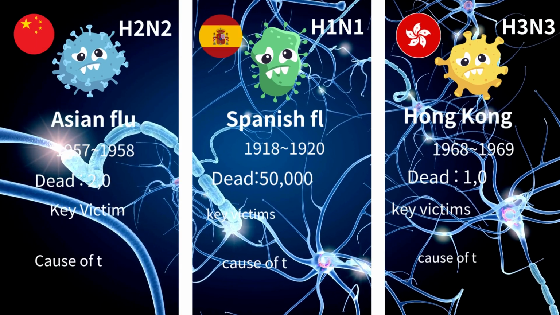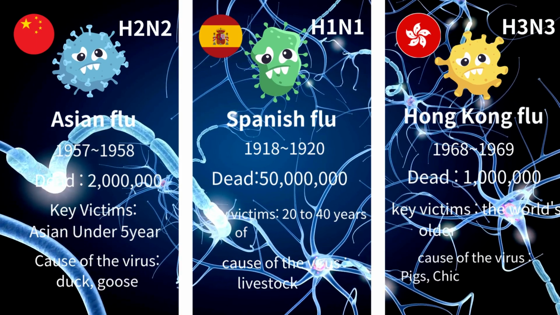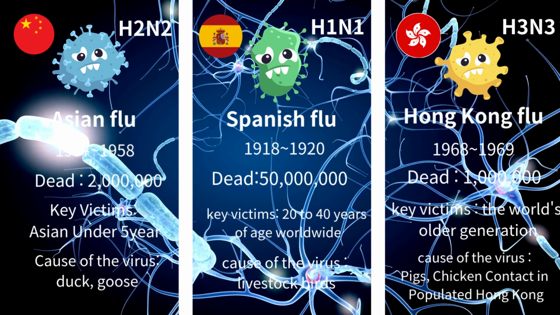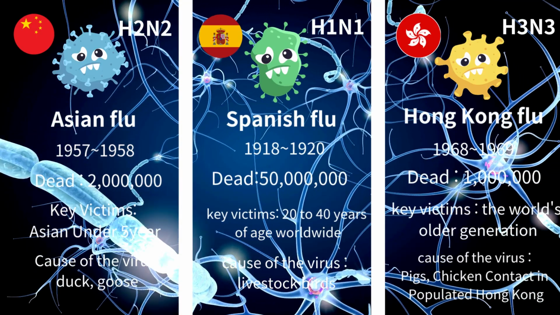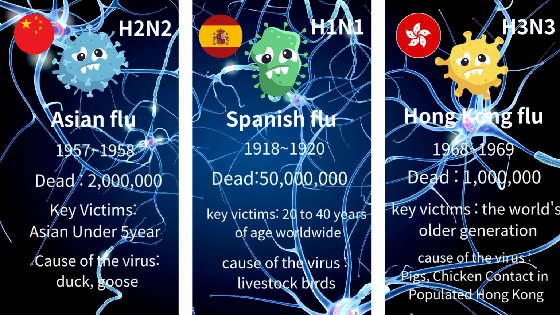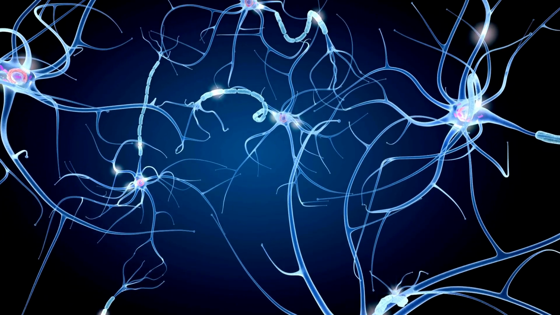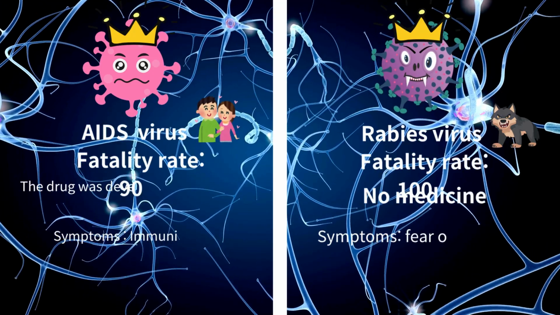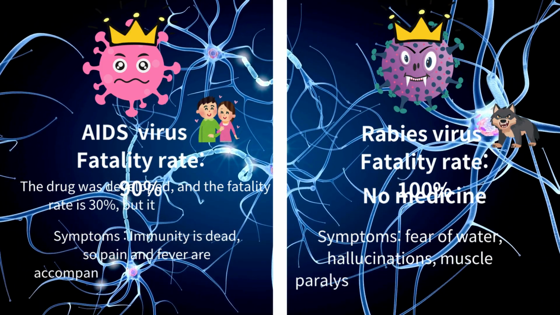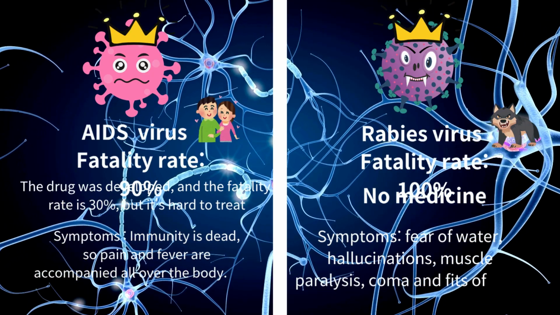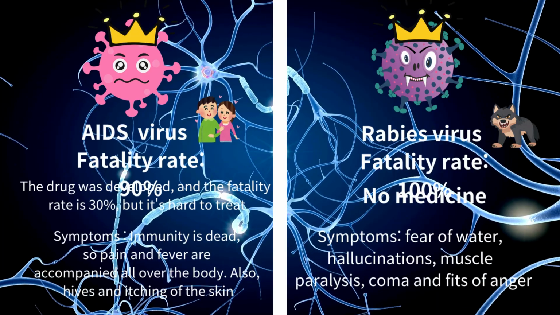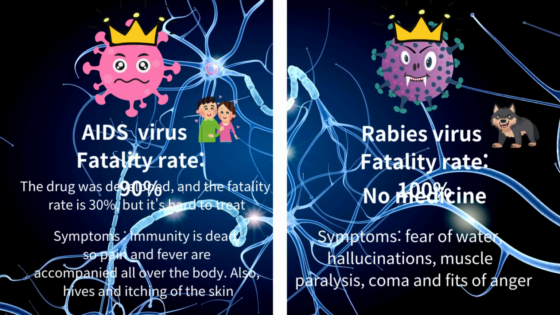There are other viruses besides the ones before. This is the influenza virus. There are three types of influenza: H1N1, H2N2, and H3N3. H1N1 is the Spanish flu, H2N2 is the Asian flu, and H3N3 is the Hong Kong flu. And more than this, there's a very dangerous virus all over the world that you don't know about. The king of the viruses is the AIDS virus and the rabies virus. They're very scary. The AIDS virus infects people through sexual contact, and the rabies virus infects mainly wildlife and pets.